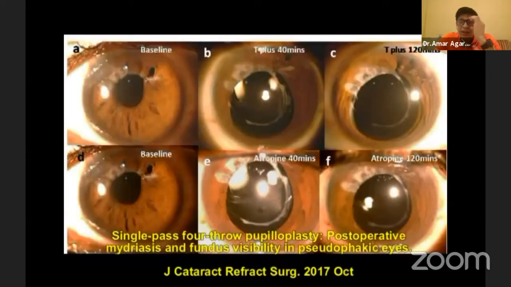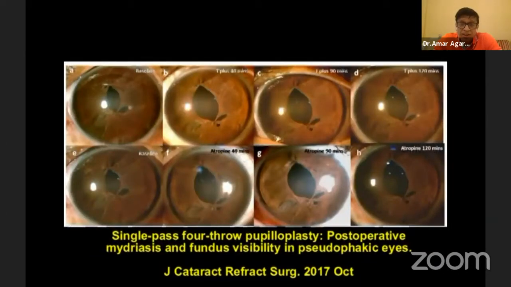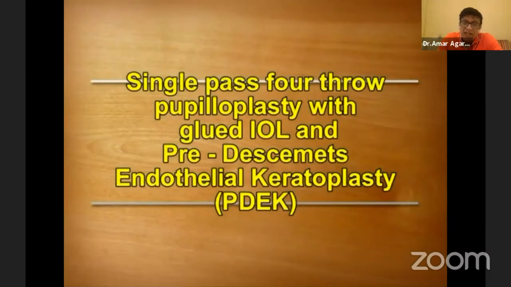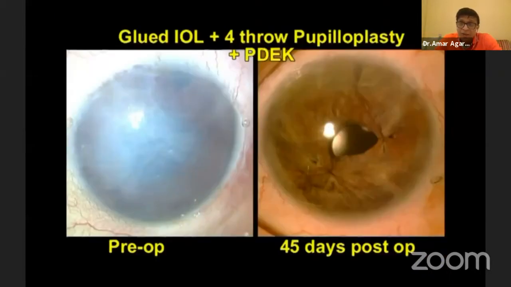Another question comes, can we dilate? Yes, we can. We published this in the JCRS also in 2017 with drop, because in the fourth row pupilloplasty, the remaining areas can open up. Can we combine it with pre-Descemet's endothelial keratoplasty and gluediol?